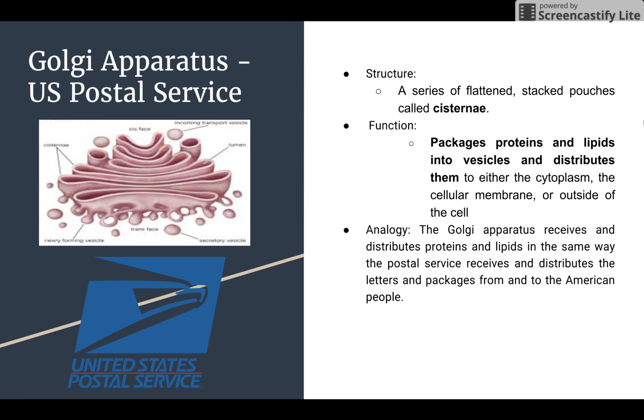We felt that the Golgi apparatus would best be represented by the U.S. Postal Service because the Golgi apparatus receives and distributes proteins and lipids in the same way the Postal Service receives and distributes the letters and packages from and to the American people.